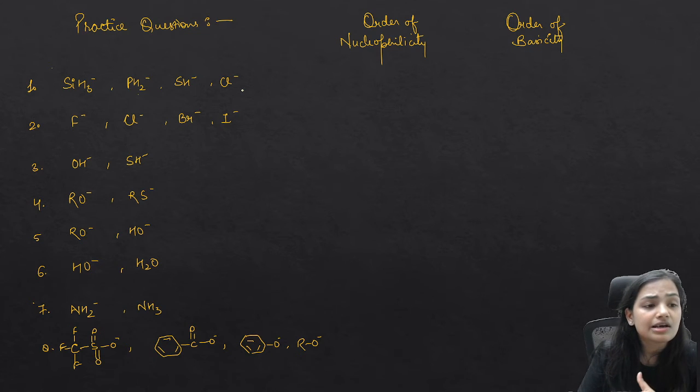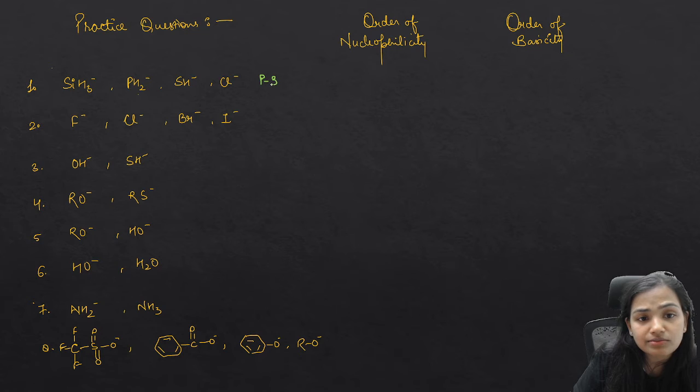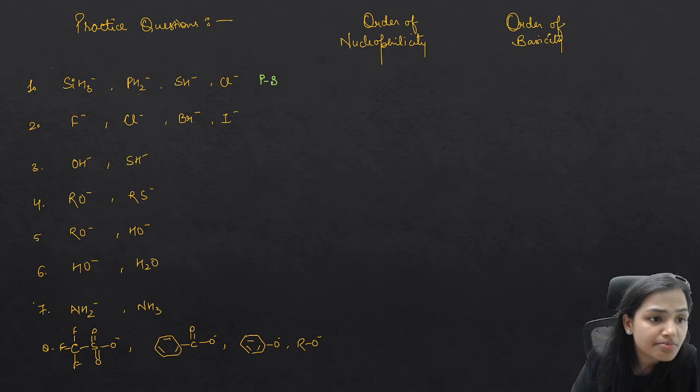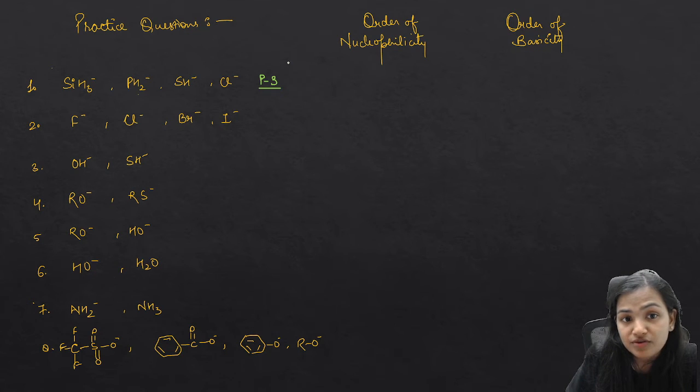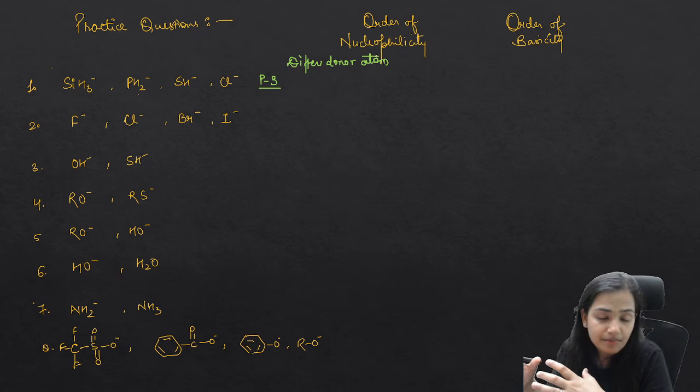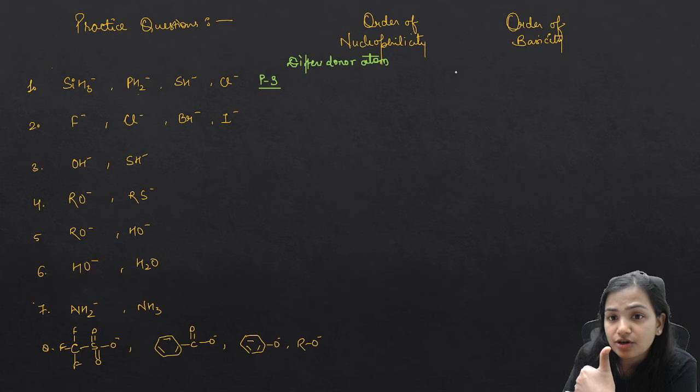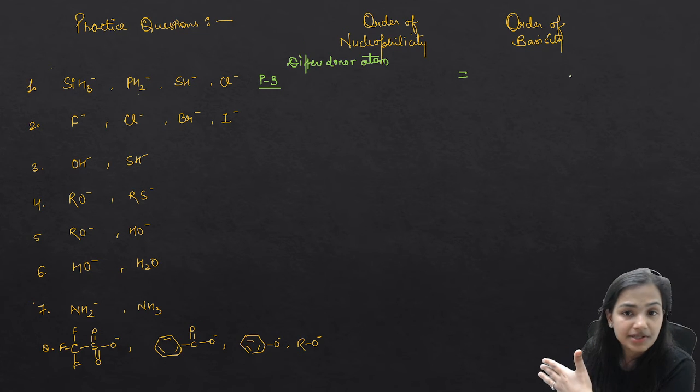SiH3 negative, PH2 negative, SH negative, Cl negative. If you see, they all belong to period number 3, the same period. Case number 2: they are different donor atoms. For different donor atoms belonging to the same period, this was a special case, so here the order of nucleophilicity and basicity is going to be the same.